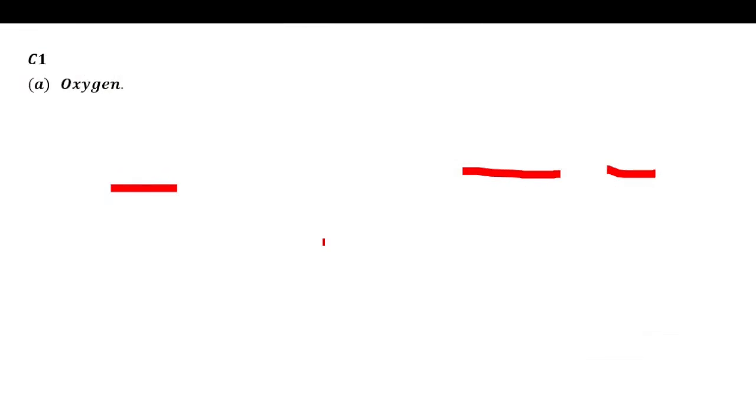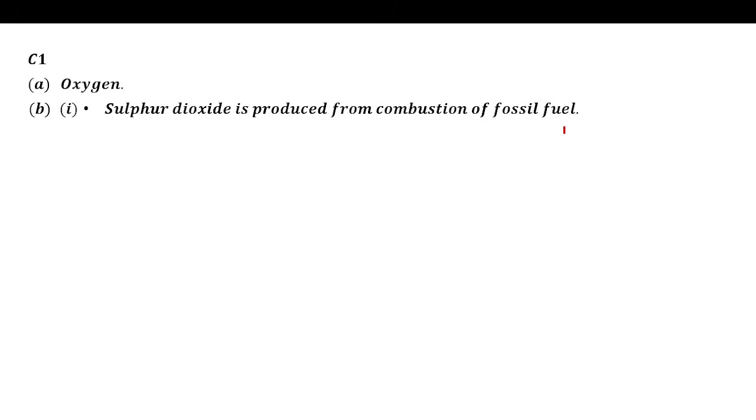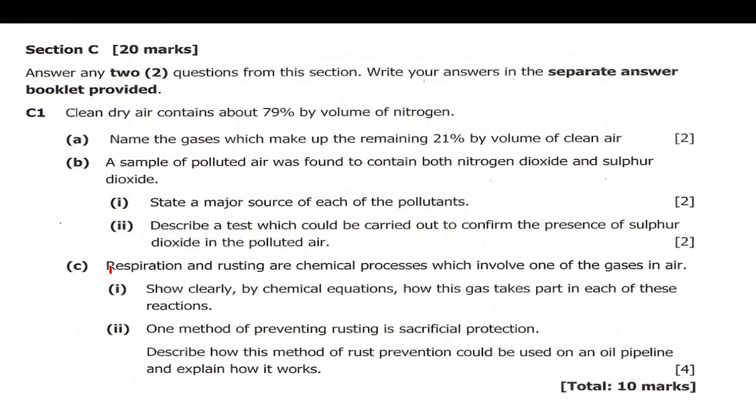So according to our answer, we are now going to say that sulfur dioxide is produced from combustion of fossil fuel, and nitrogen dioxide is produced from internal combustion in engines. All right, so we are going to go to C.